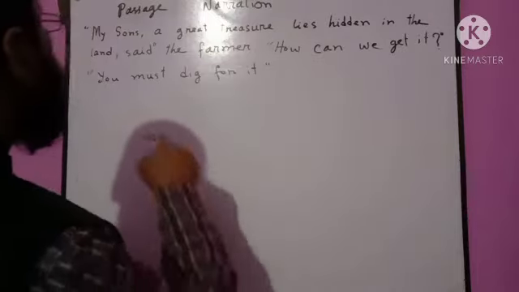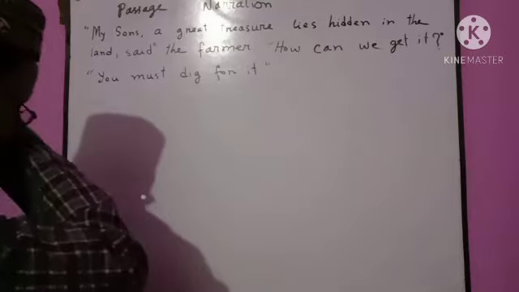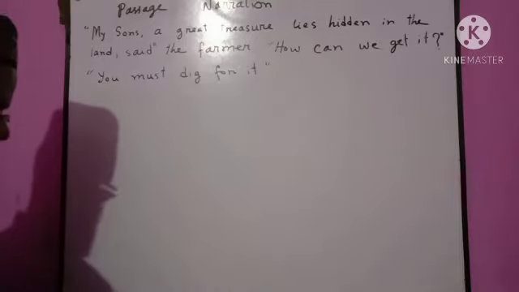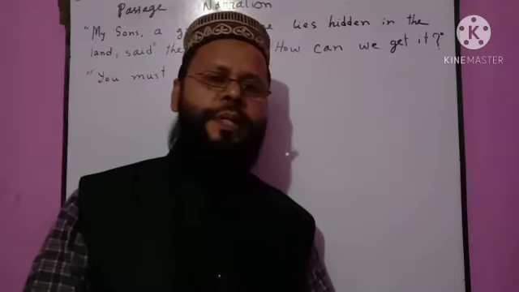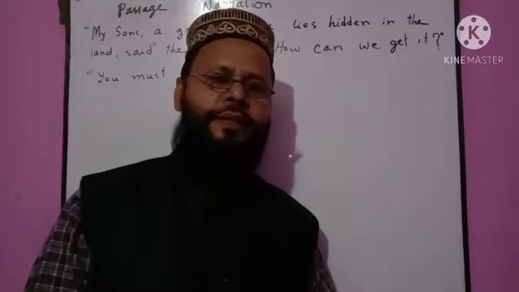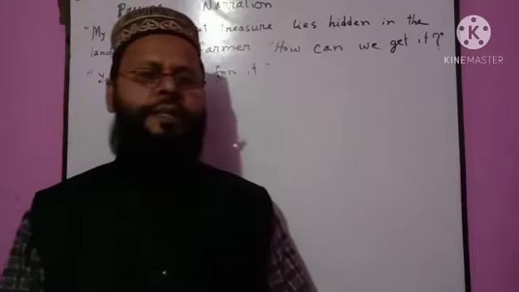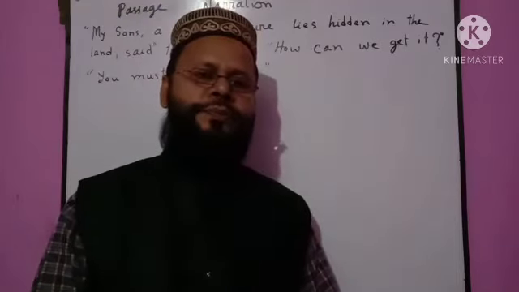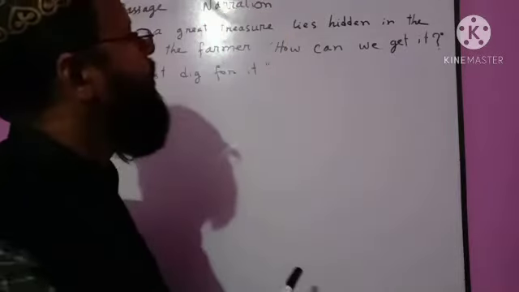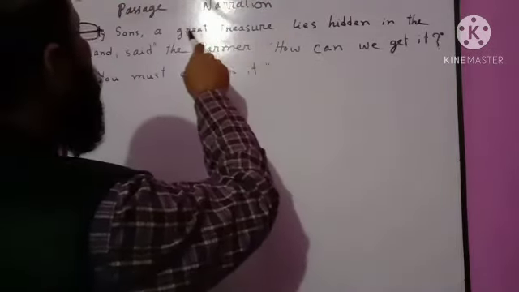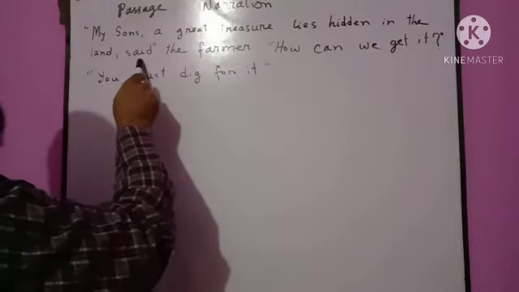Look at the passage. At first, my sons is a vocative case, case of address. We know that case of address may be used as object of the reporting verb, or we may say the vocative case may be the person spoken to in the indirect speech. So, a great treasure lies hidden in the land, said the farmer.